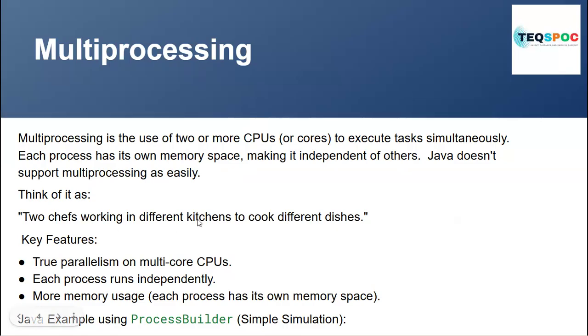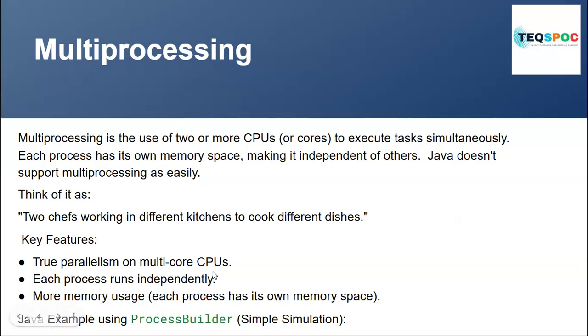Think of two chefs working in different kitchens and cooking different dishes. That basically comes under multiprocessing. But if one chef is making two to three dishes at the same time, that is multitasking. Multiprocessing means two chefs are working on two different dishes. The key feature is that the work is done in parallel.